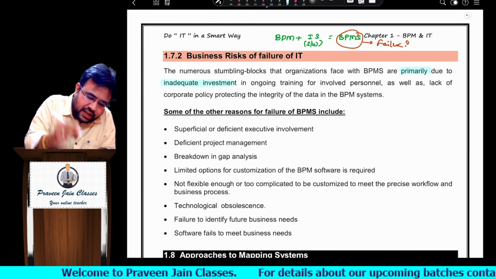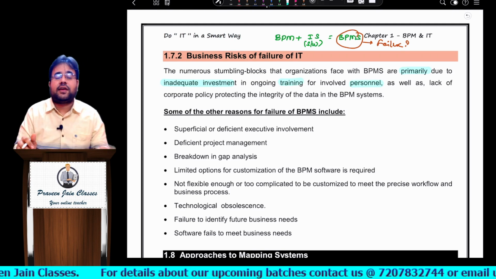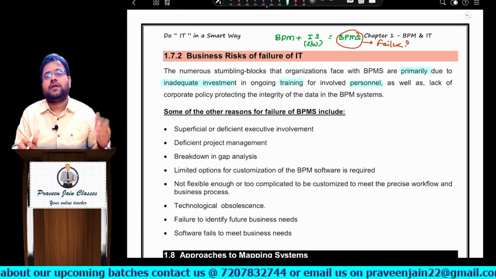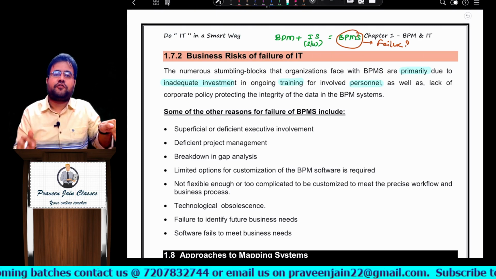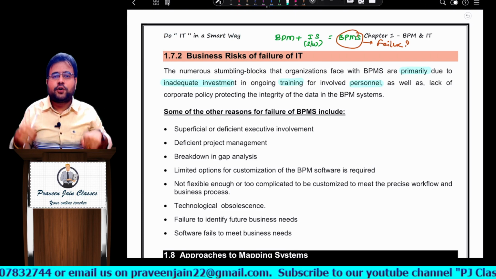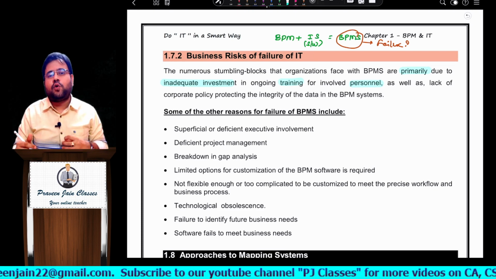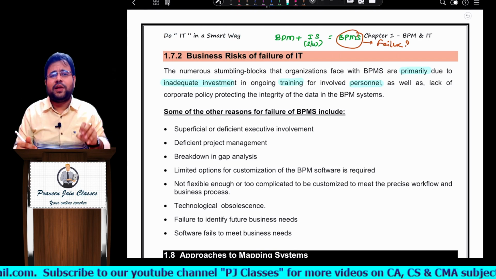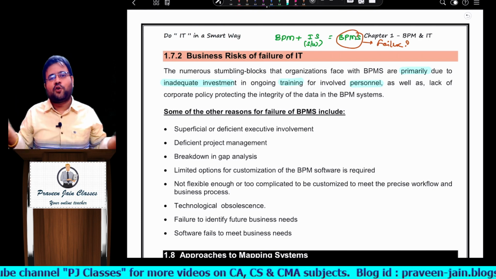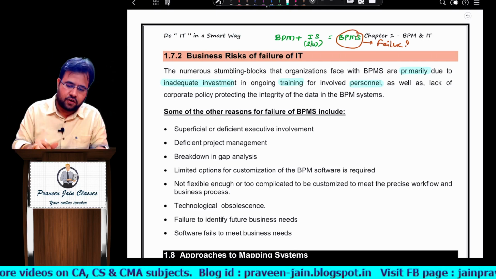One is inadequate investments. Next, no training is given to personnel. Can I say when you use a software, you have to give adequate training to your employees? Now, without knowing how to use a software, if you give it to employees to use, can I say he will use it according to his likes, sir. Can I say this will be the reason for failure? When I don't know how to fly an aeroplane, and if you give me an aeroplane, don't you think what I would do is press every button, sir? So can I say most of the time a crash will only happen, sir. That is the logic, sir.